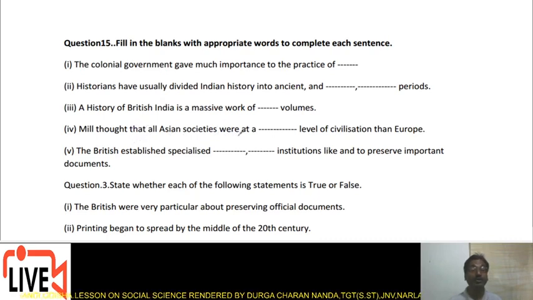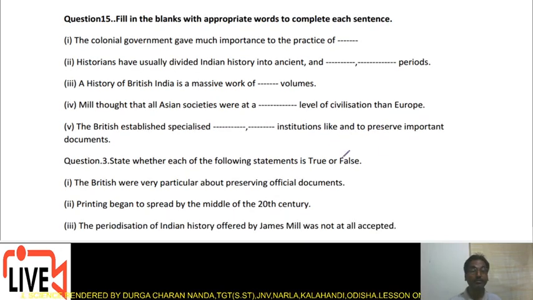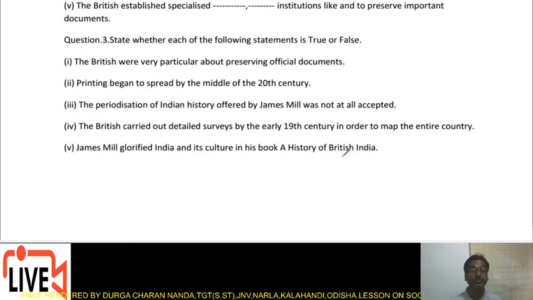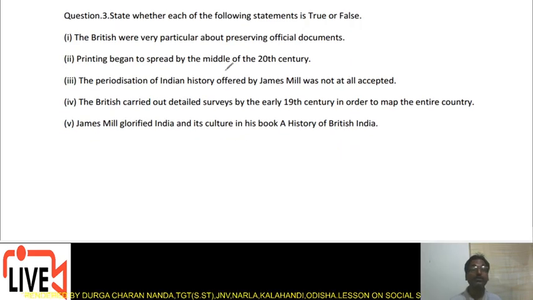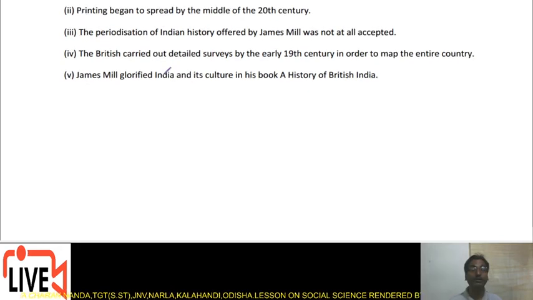Mill thought that all Asian societies were at a dash level of civilization than Europe. The British established specialized dash and dash institutions alike and to preserve important documents. Again, true or false? The same questions have been repeated. Now have a glance.